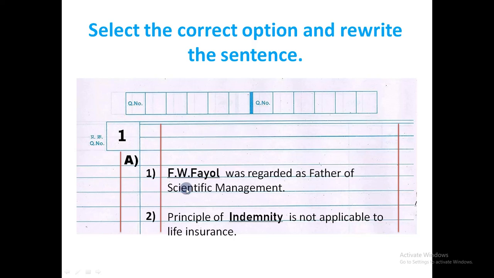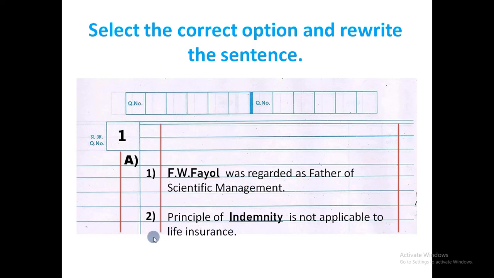We'll take an example. Dash was regarded as father of scientific management. In brackets 3 options will be given. So in the answer sheet we have to write F.W. Taylor was regarded as father of scientific management. Then we have to underline this answer. You must write the complete sentence in this type of MCQ.